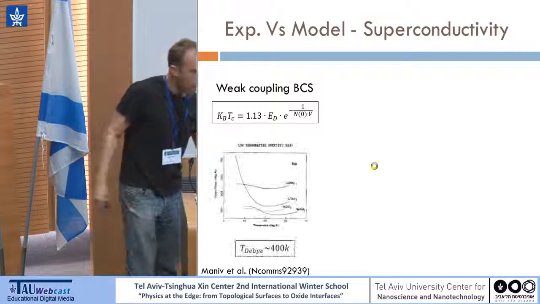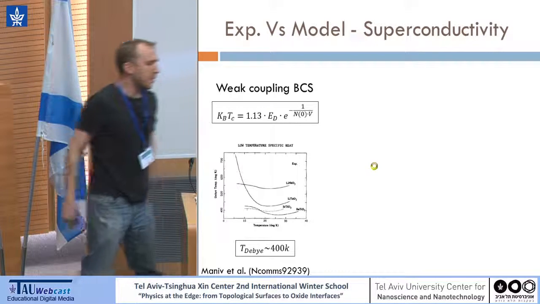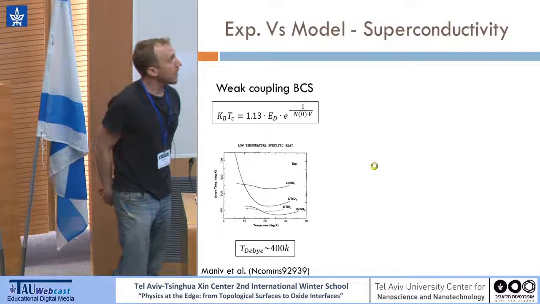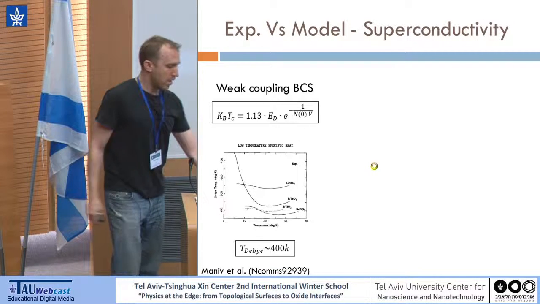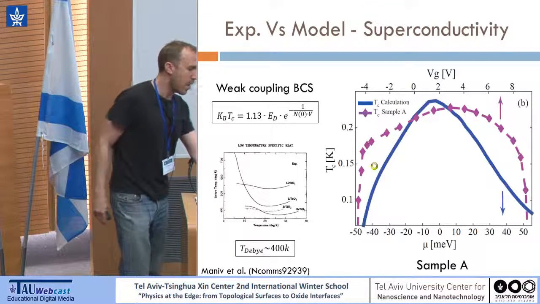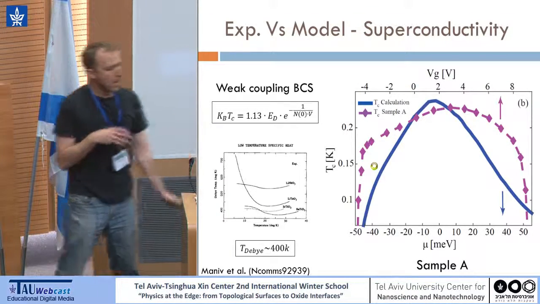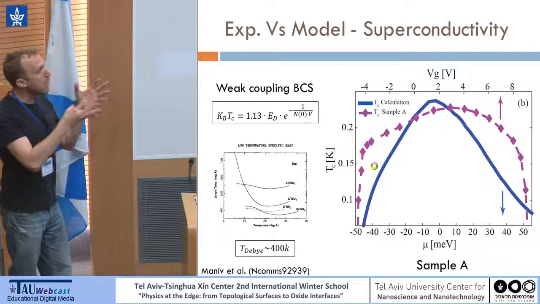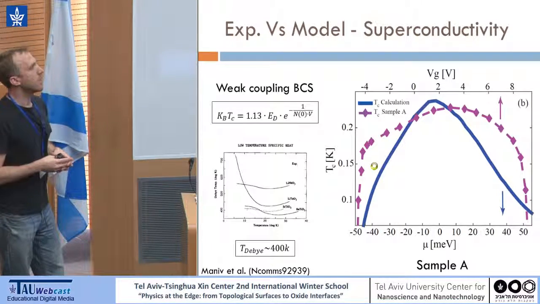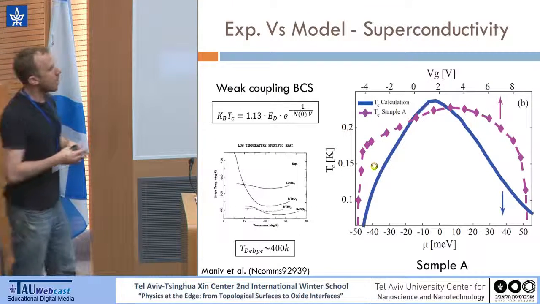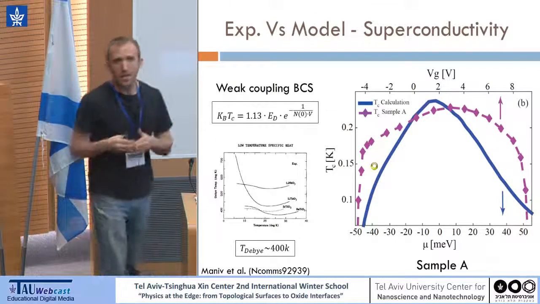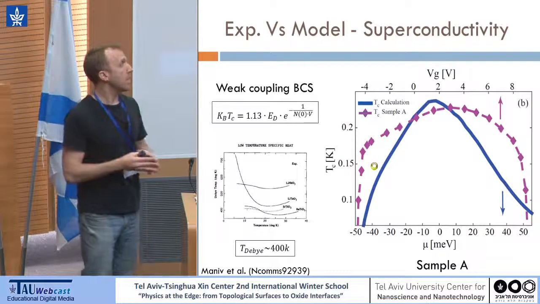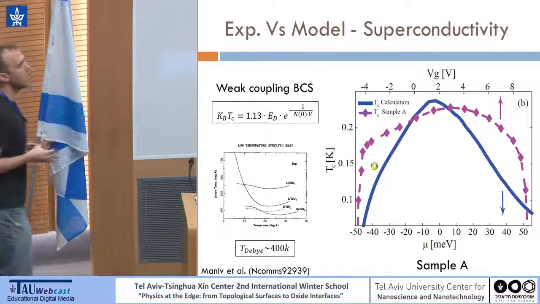We took the Debye temperature from specific heat measurements of STO, plugged it in, and calculated the critical temperature for our system. As you can see here, there is a non-monotonic behavior. In blue is our calculation, which resembles our measurement in purple. And what it can mean is that the second band, at least on the overdoped side, is responsible for the decrease in superconductivity.